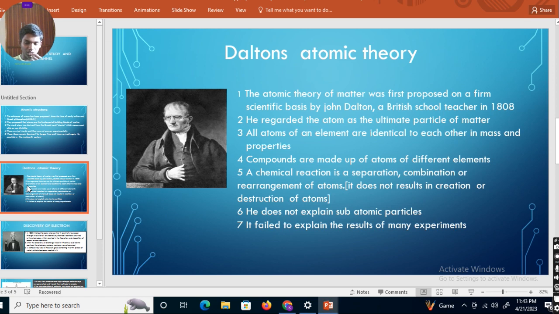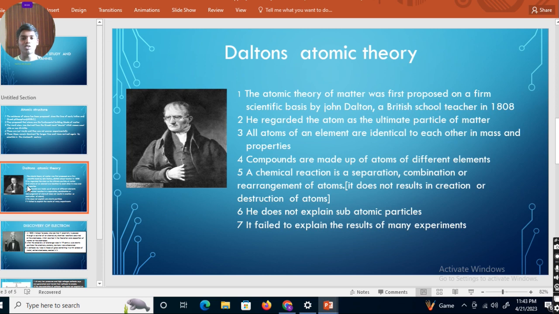But some limitations in Dalton's theory: he does not explain about subatomic particles, which were discovered later. He explained that the atom is indivisible, but after some period it was proven that the atom is divisible. There exist subatomic particles, but he does not explain that. And he failed to explain the results of many experiments.